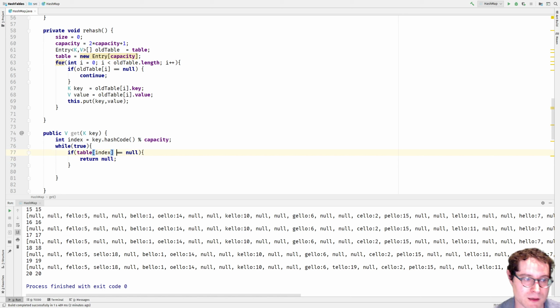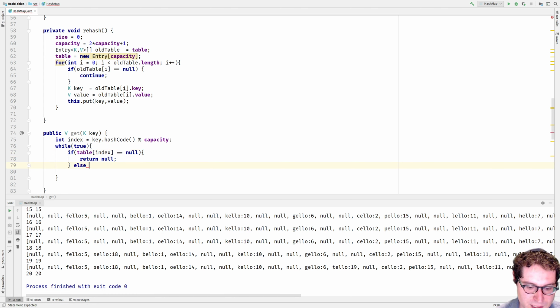Right? So if we want to find this key, we get to an index that's null. That means that if it had been there, it would have taken up this spot, but it's not there, so it's never been put in the table. Return null.